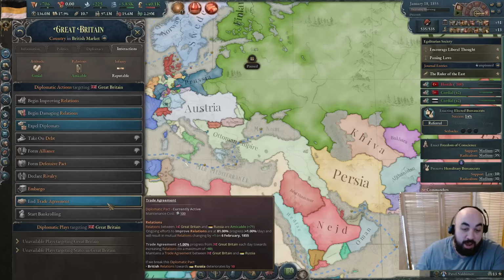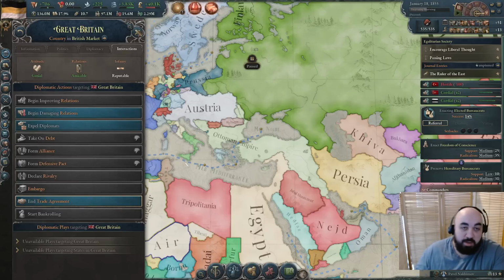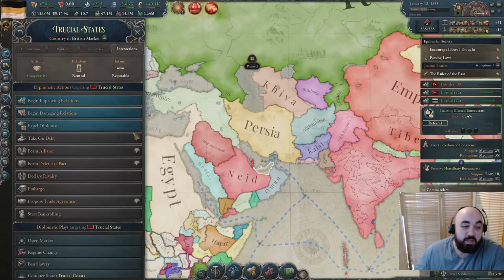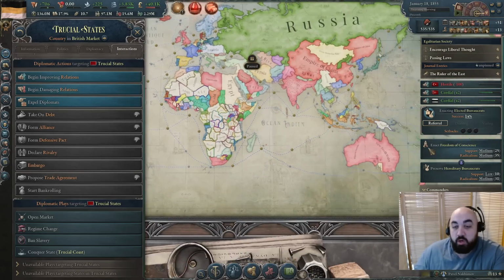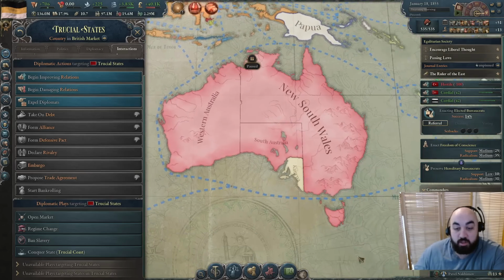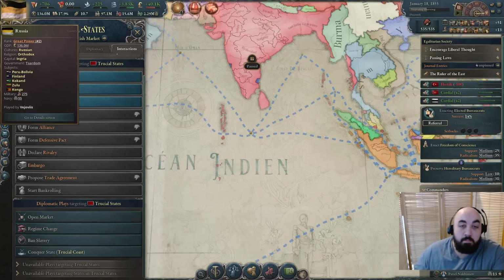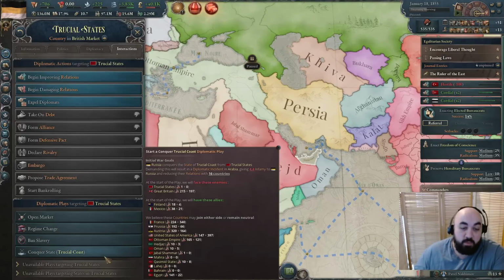Well, first of all, we could end the trade agreement and get some negative relations. We could expel diplomats. We could do this, but instead we could just declare war on a British subject. And I think the best one is maybe the Trucial States. We could declare it in a way or in like Australia so that no one else can join, but we want other people to be able to join because we want to sway people.